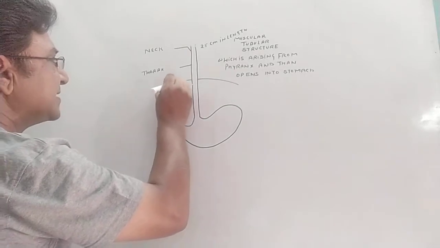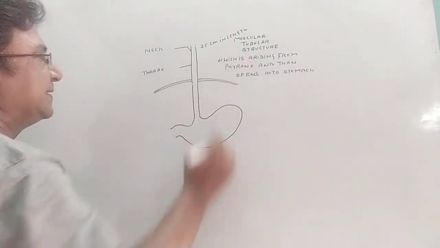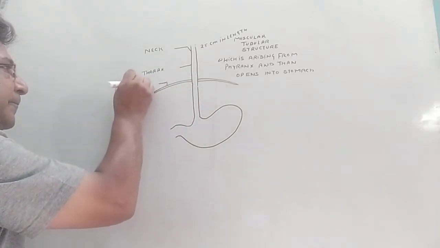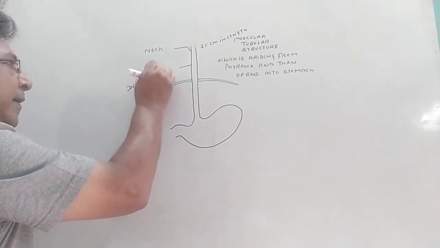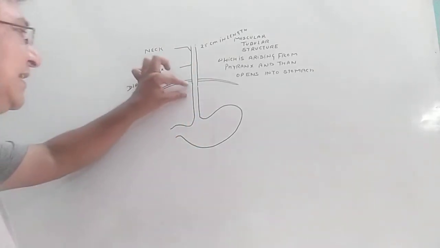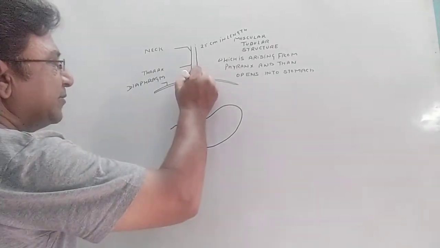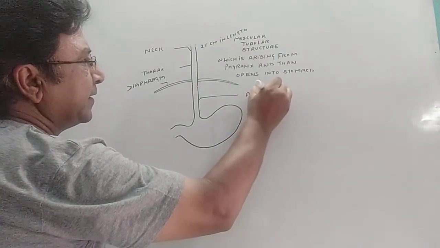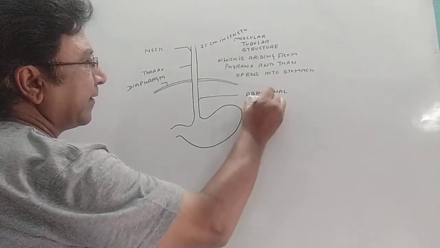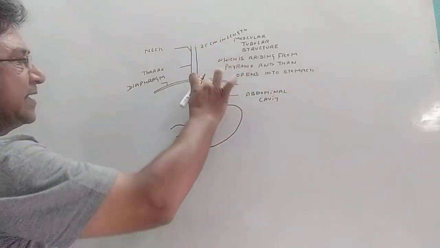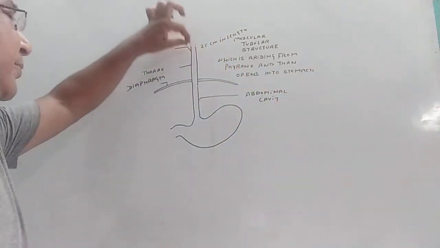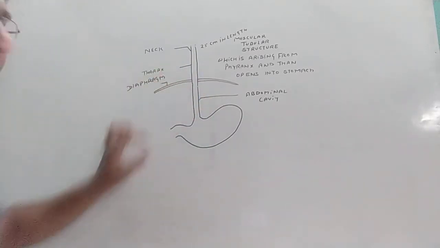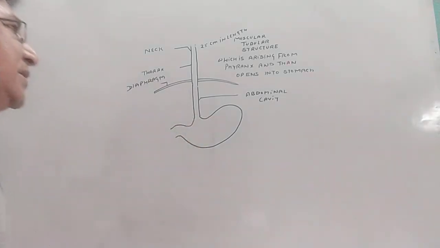In the complete diagram you can see we have already made the diaphragm. It pierces the diaphragm, this is the diaphragm, and then it leads from the chest cavity into the abdominal cavity. So the upper one is the chest cavity and then the abdominal cavity. After piercing the diaphragm, it enters the abdominal cavity and opens into the stomach.